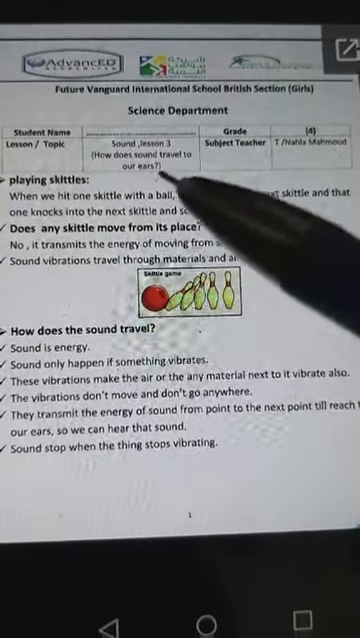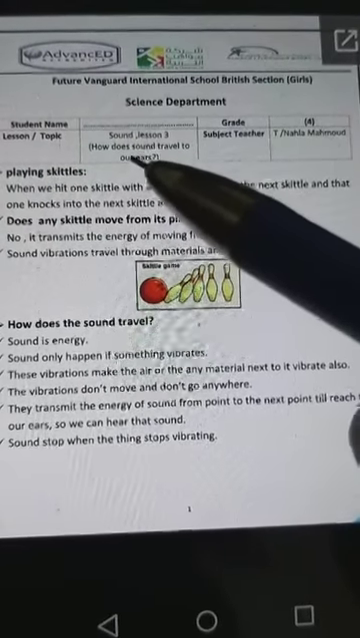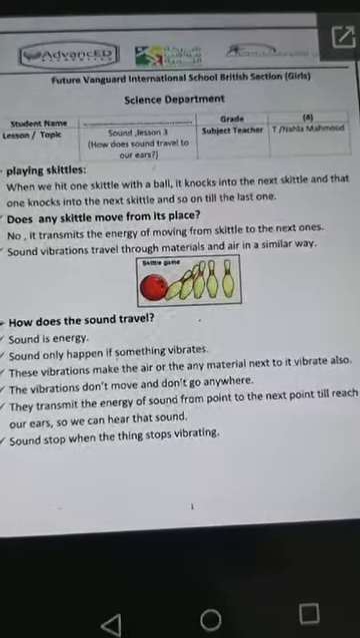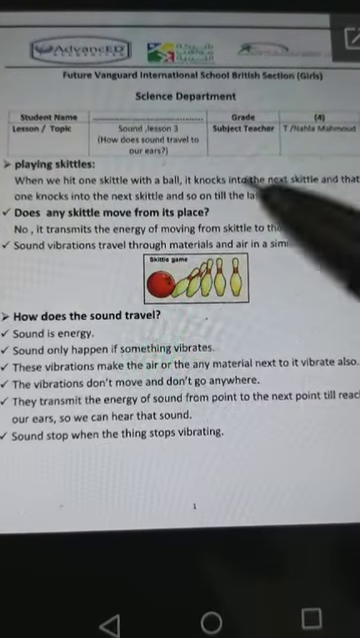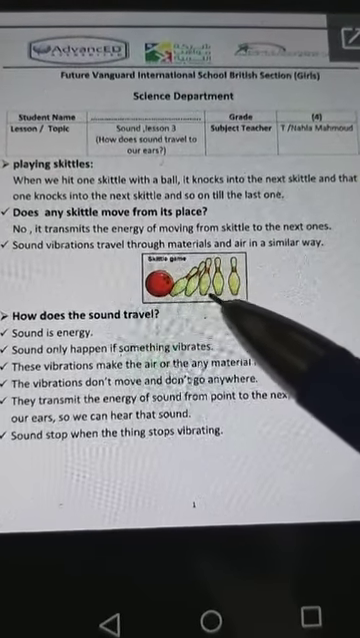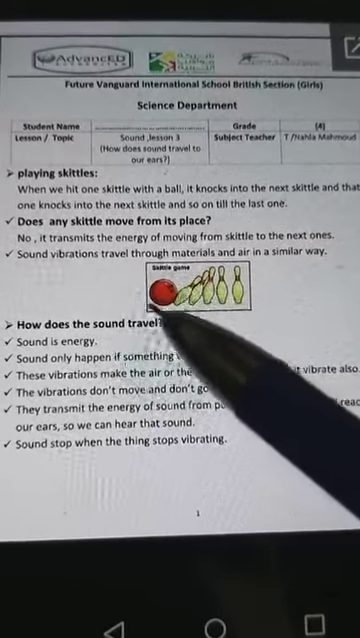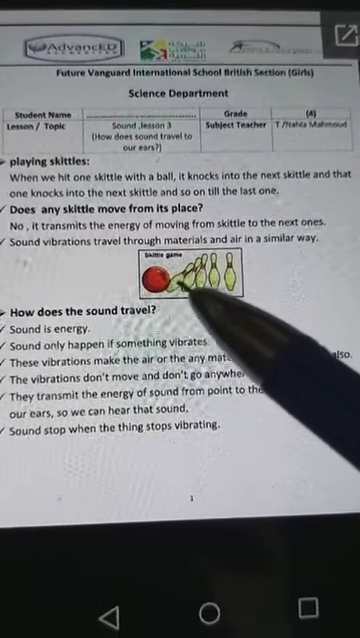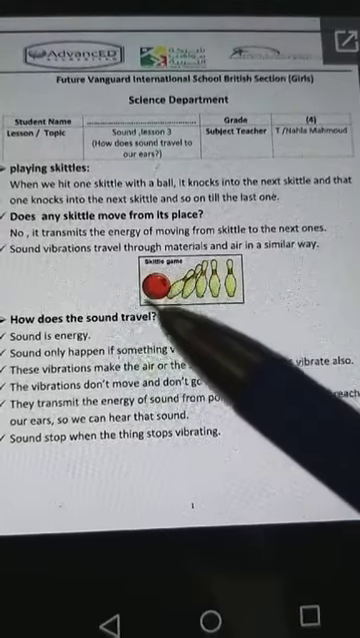Today, inshallah, we'll complete our lessons about sound and learn how sound travels to our ears. Do you know this game? This game is called what? Skittle game. When we hit the first skittle with the ball, what happened?